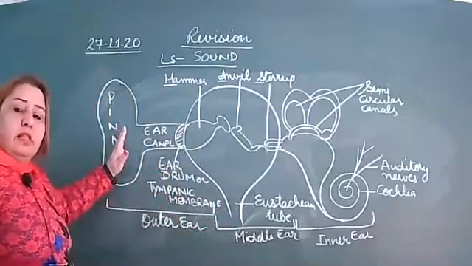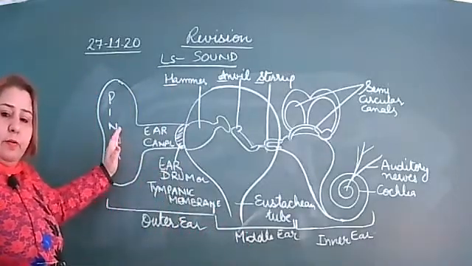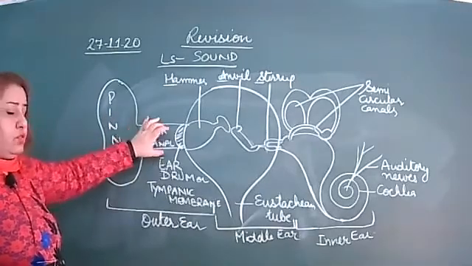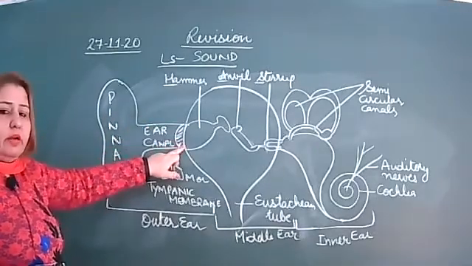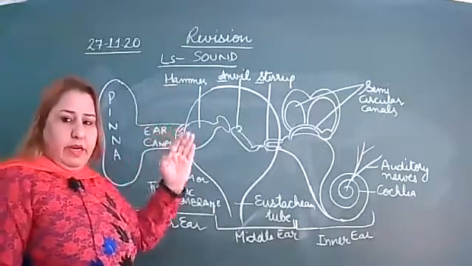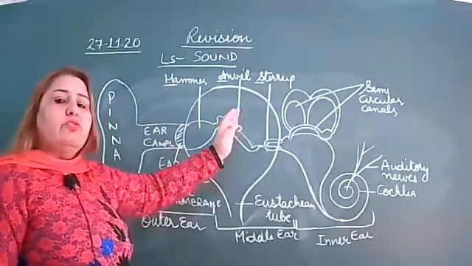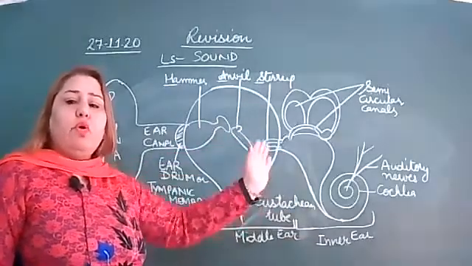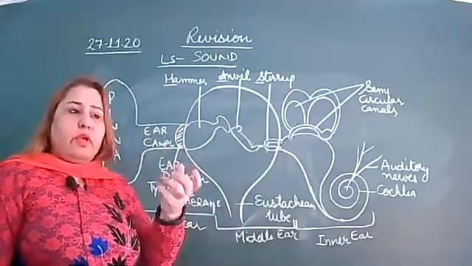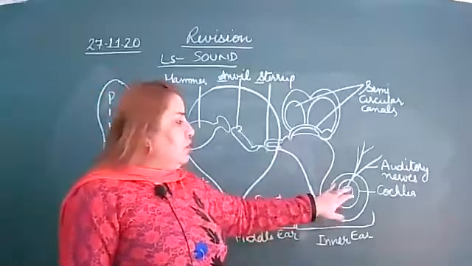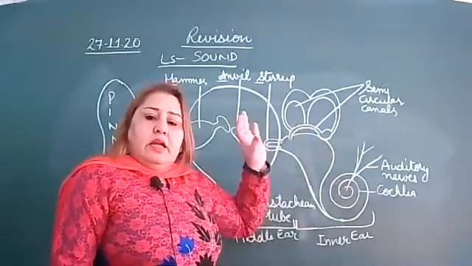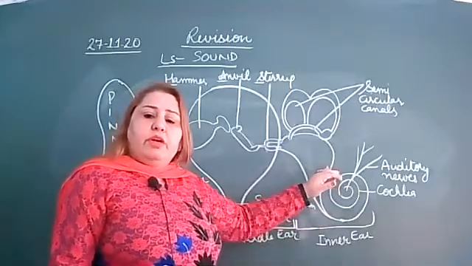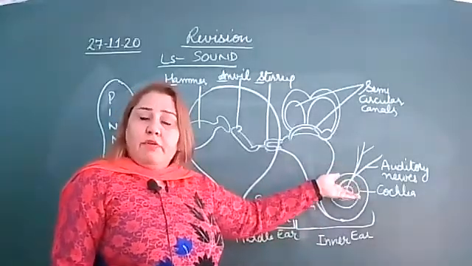Again, I am repeating: the pinna receives the sound waves from the surrounding and passes them through the ear canal to strike the eardrum. The eardrum vibrates. These vibrations pass into the three bones. These three bones vibrate and pass these vibrations into the cochlea. In the cochlea, you can see the sensitive hairs present. They receive these amplified vibrations and convert them into nerve impulses.